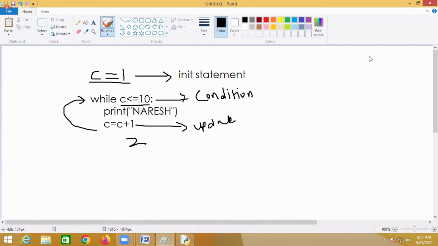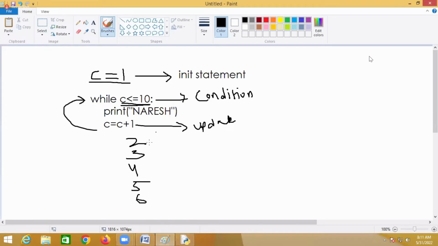Is 2 less than or equal to 10? Yes. Print Naresh, and count becomes 3. Is 3 less than or equal to 10? Yes. Print Naresh, and count becomes 4. Then 5, 6, 7, 8, 9, 10, each time checking that the count is less than or equal to 10, printing Naresh, and updating the count. Is 10 less than or equal to 10?